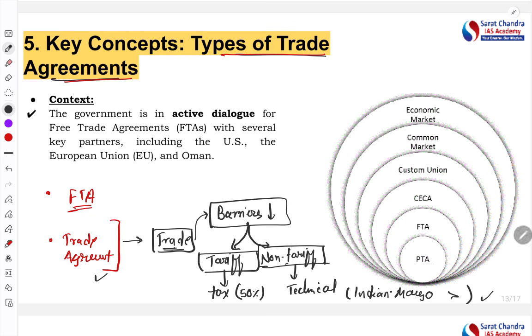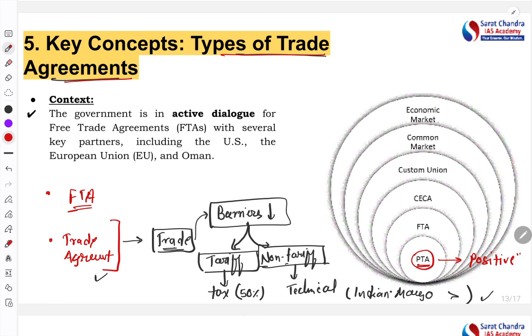From this image also you can understand that there are majorly 6 different types of trade agreement. First, PTA, that is the preferential trade agreement. Here we have one positive list.